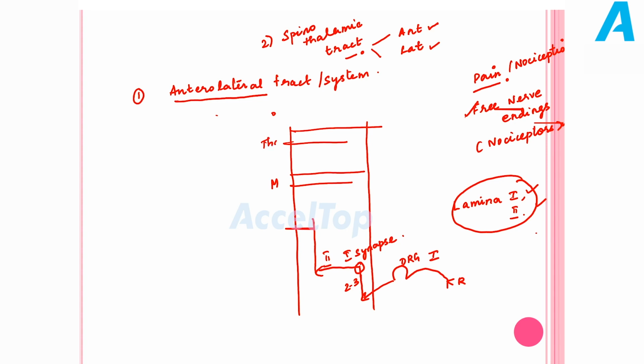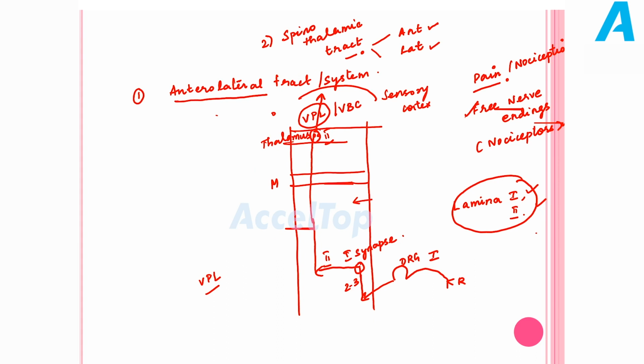At the level of thalamus, I have already told what is the name of the nuclei you have to remember. It's ventro-posterolateral nucleus, also called as ventrobasal complex. So it reaches the ventro-posterolateral nucleus and it synapses here. So this is our second synapse. So second order neuron ends at the level of thalamus. From there we have the third order neuron and it reaches the sensory cortex. So we will see it again.